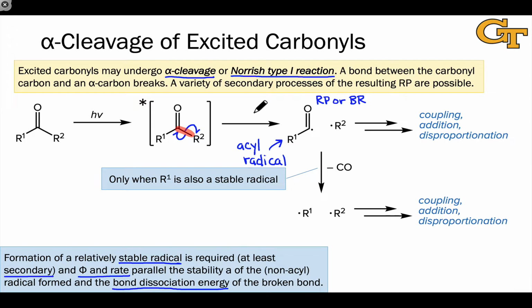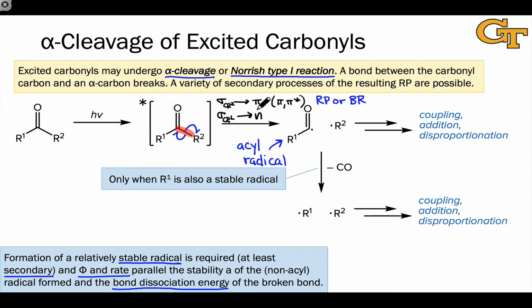The primary process for alpha cleavage, if we're talking about an n-pi star state, involves, yet again, that n-orbital acting as a half-filled electrophilic SOMO, with the sigma C-C bond acting as the electron source, or the filled orbital. It's also possible to imagine a similar interaction with the pi orbital in the pi star state, which is relatively low in energy and half-filled, making it electrophilic.